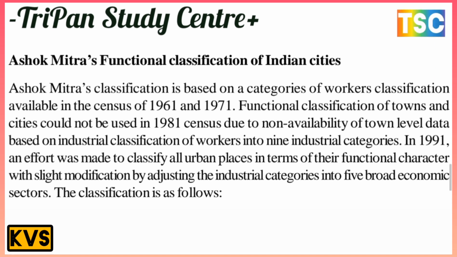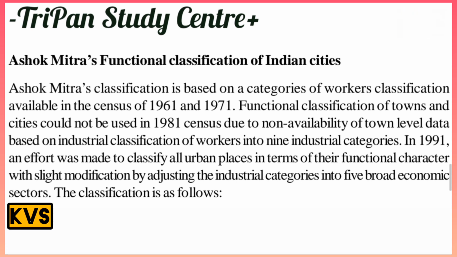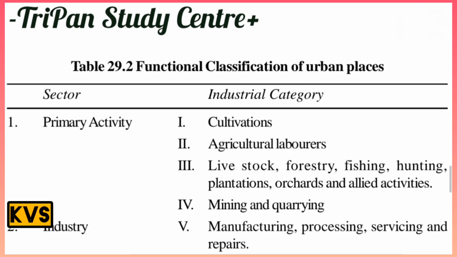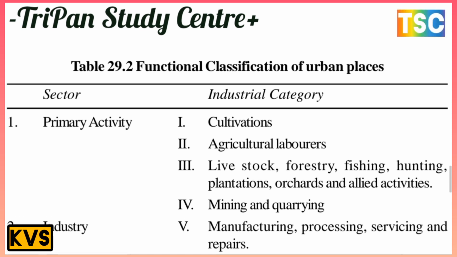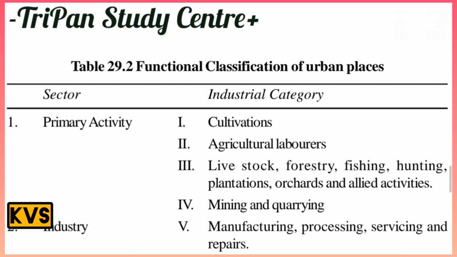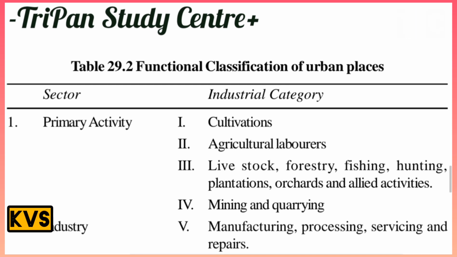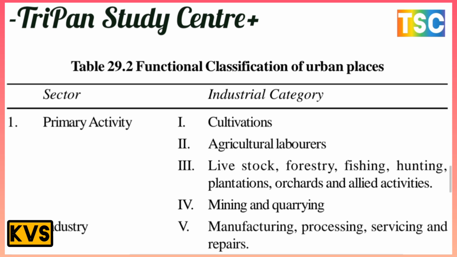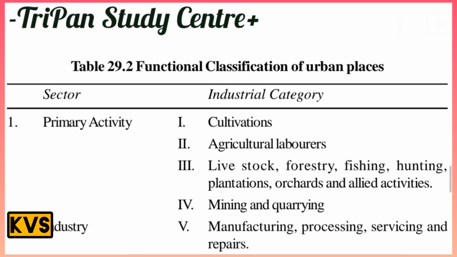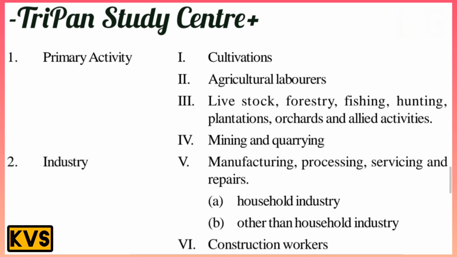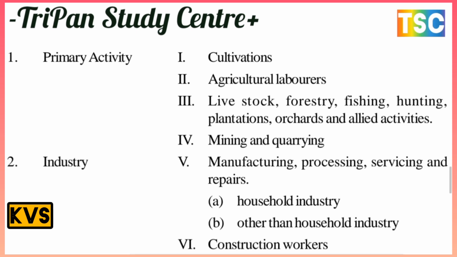The following is the functional classification of urban places, by sector and industry category. Primary activity includes cultivation, agricultural labor and livestock, forestry, fishing, hunting, plantation, orchards and allied activities, and also mining and quarrying. Industries include manufacturing, processing, servicing and repairs, household industries, other than household industries, and construction workers.